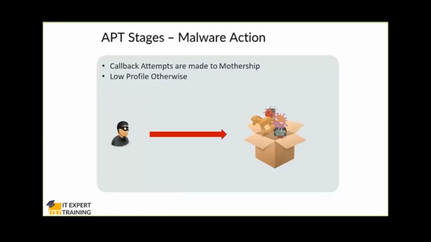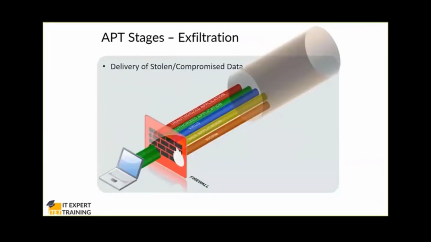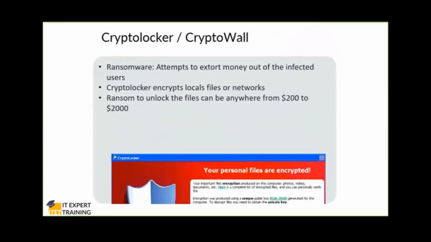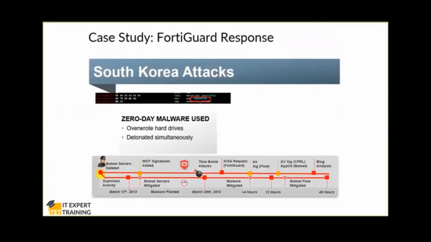And they install the malware. Once they install the malware, they take the information from inside to outside, bypassing your firewalls. And then once the information is available at the command and control, they can exploit. They can install the ransomware, lock the data, encrypt the data, and then ask you money to decrypt it. Okay, so that's what happens. The best example is the South Korea attack.